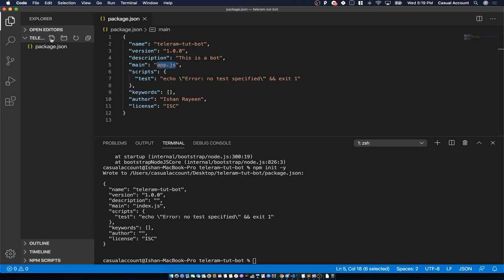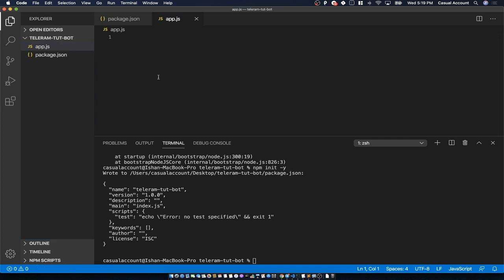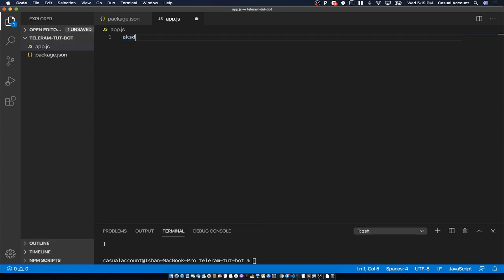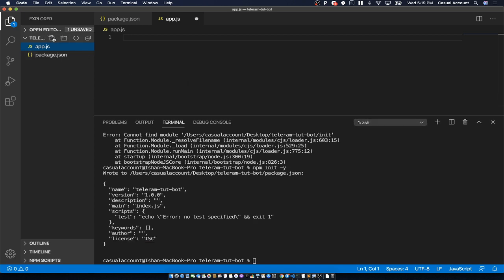You can create a file by using this button. Click on this and write app.js. Press enter. So a new file is now created. I hope the fonts are visible, right? Can someone confirm, please, if the fonts are visible or not? So yeah, the fonts are visible right now. So okay, fine. This is the app.js file which we have created using this button over here. And after that, now we'll try to create a first bot.